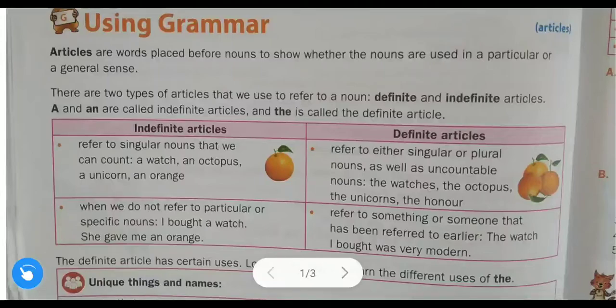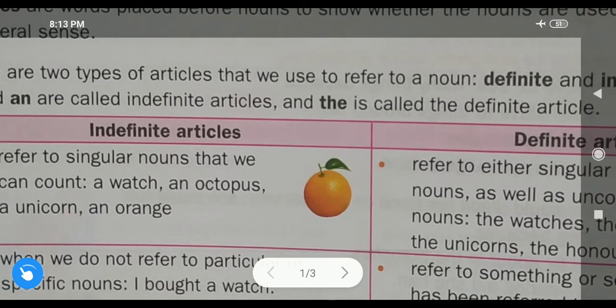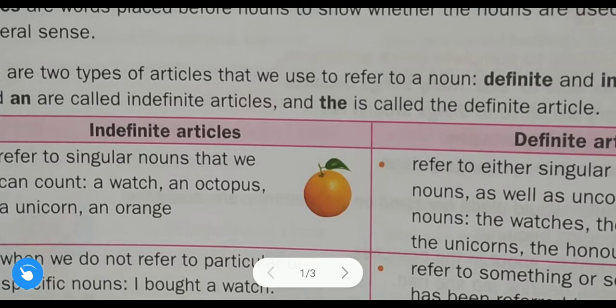In this video, we will start the grammar topic which is given in your Cambridge book, that is articles. Article we use in front of nouns, or we can say article we place before the nouns. There are two types of articles, definite articles and indefinite articles. A and an are called indefinite articles, whereas the is called definite article.